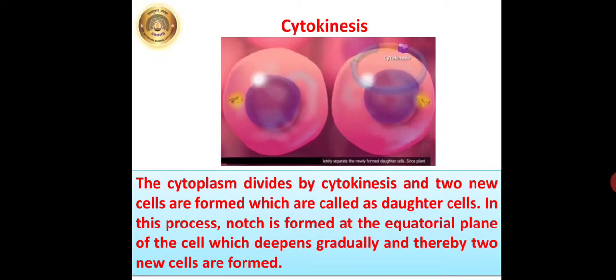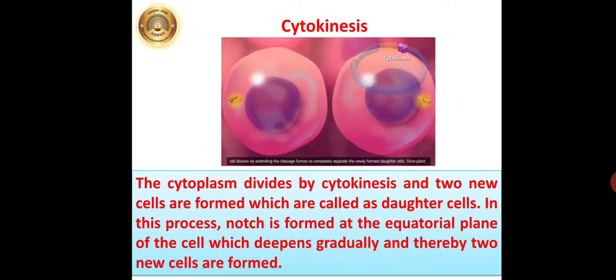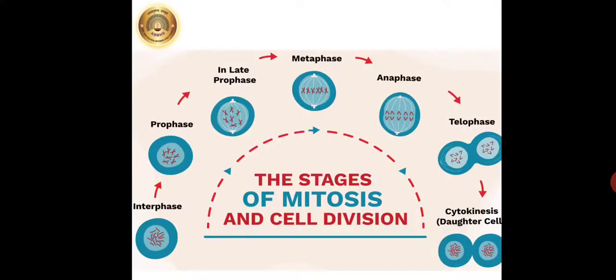In this process, a notch is formed at the equatorial plane of the cell, which deepens gradually, and thereby two new cells are formed. So, here all the stages of mitosis are shown together: prophase, that is the first stage, late prophase, metaphase, anaphase, telophase and cytokinesis.